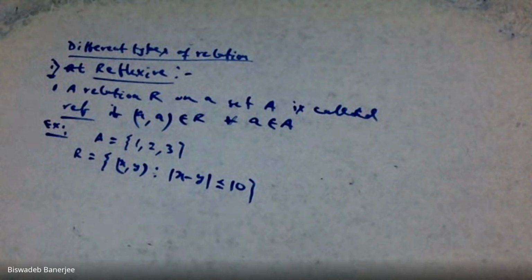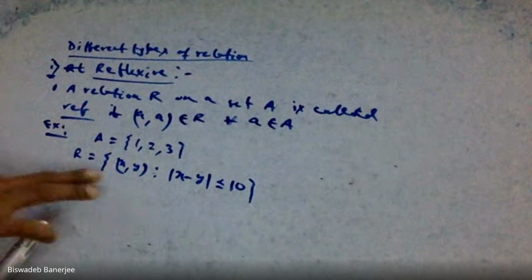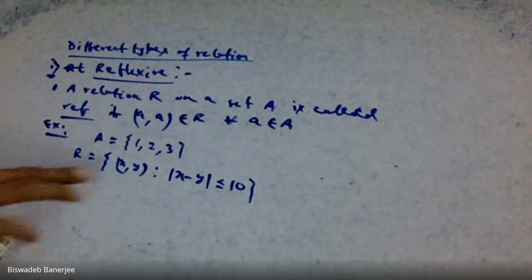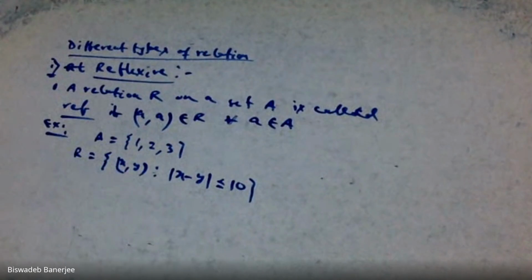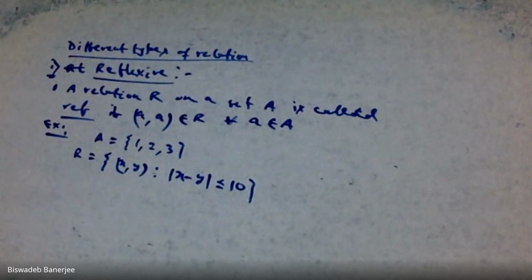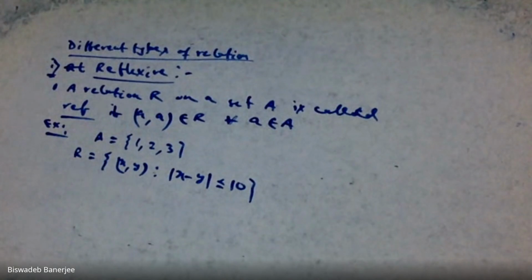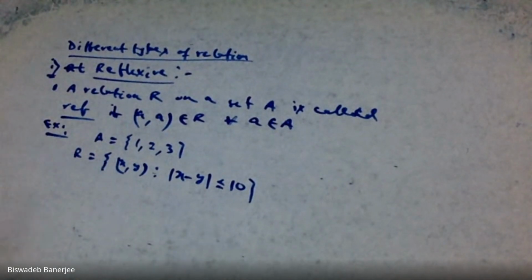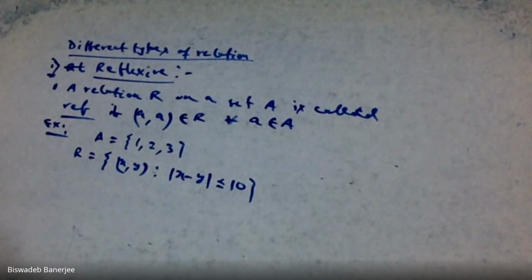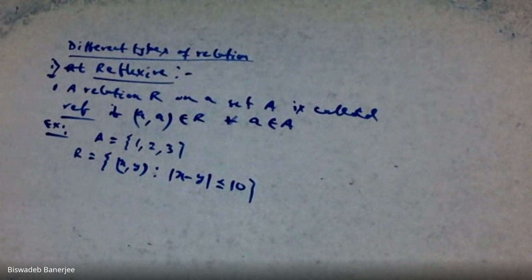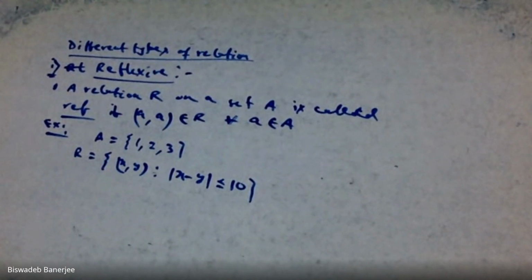Colon means such that. Is this relation reflexive? This is the question.